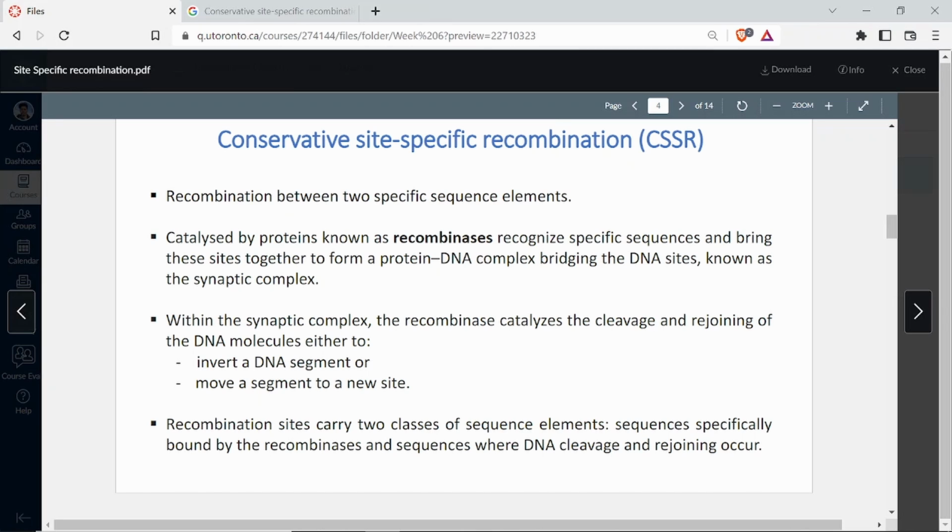Now, if there is inversion, then you know that the location remains the same, but the orientation becomes opposite. Like you had AB here, so now A here, B here, right? That is inversion. Whereas the other thing which can happen is a movement of the DNA sequence from one region to another region. So what could that lead to? What kind of rearrangement is that, when the location of a particular region in the genome changes from one location to another?